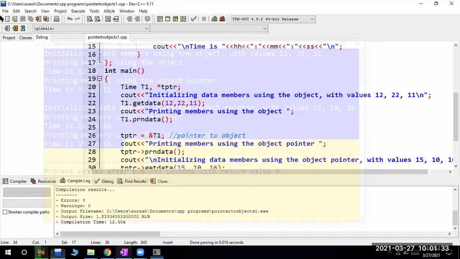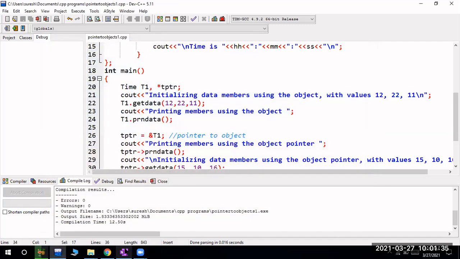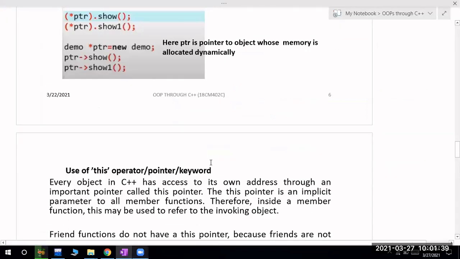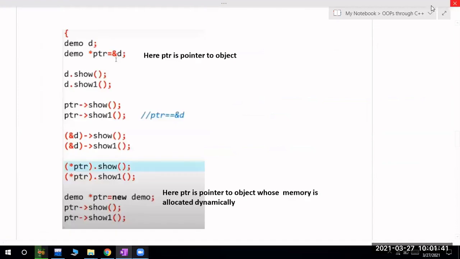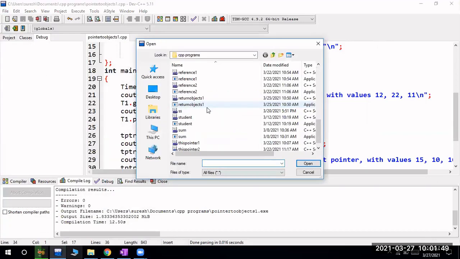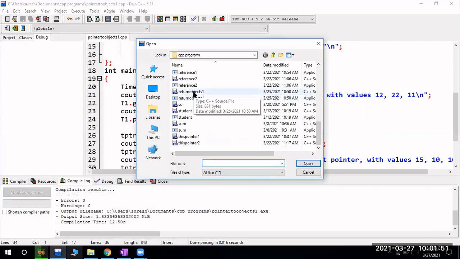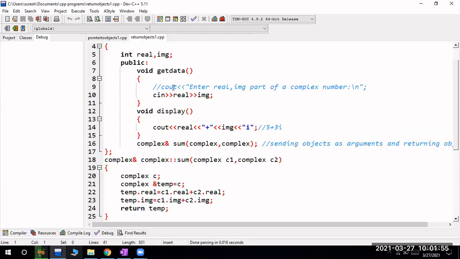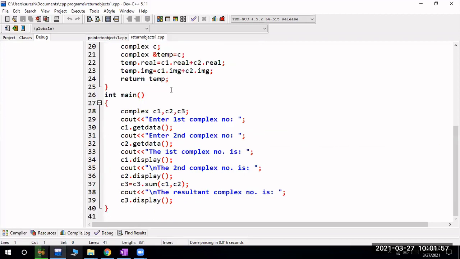Okay, I will take one more example, this is very simple. Whatever programs we have discussed till now, all those programs you can write using pointers. In the previous class we discussed returning objects. So this is your returning objects. For this program if I want to write it, then what will you do?